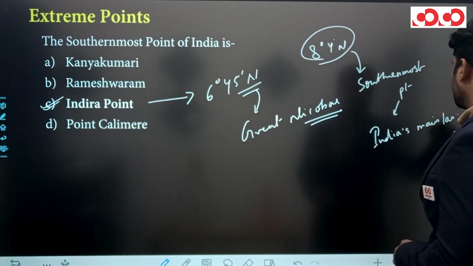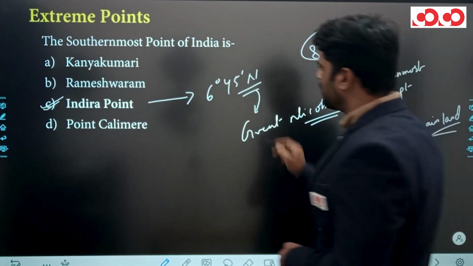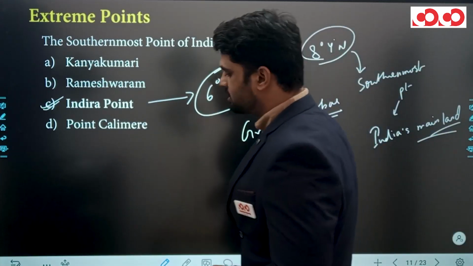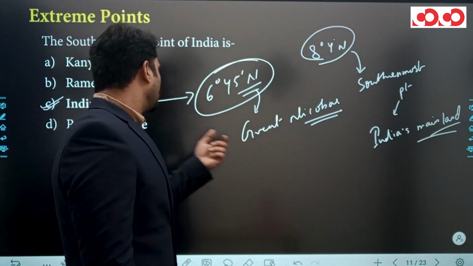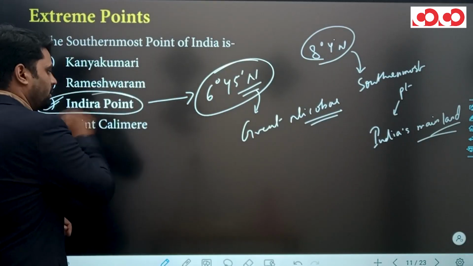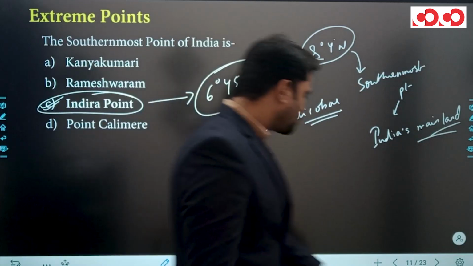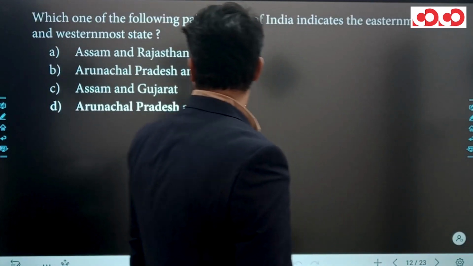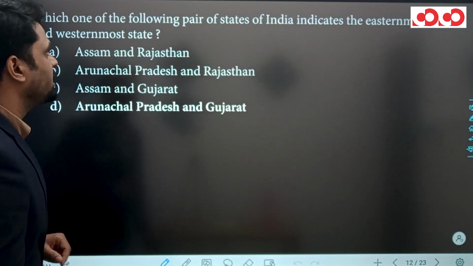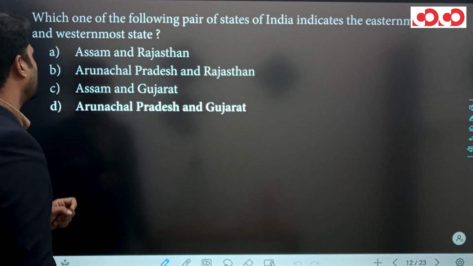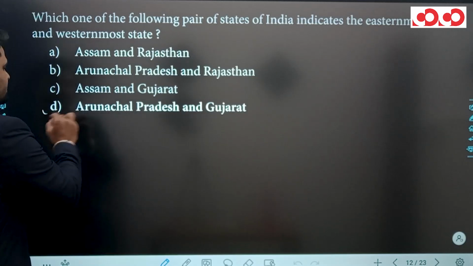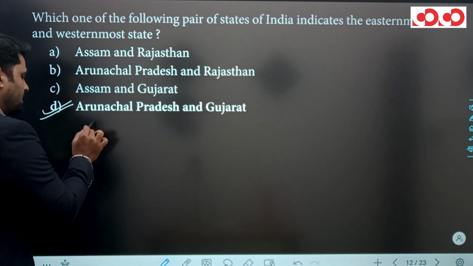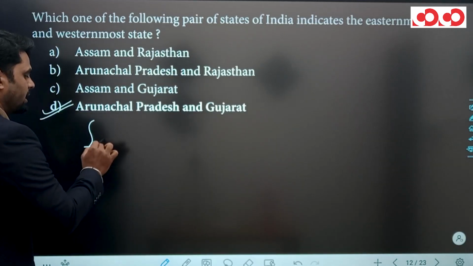Clear? But India's southernmost point is situated at 6 degree 45 minute north latitude at Great Nicobar at Indira Point. Clear? Next question is, which of the following pair of states of India indicates the easternmost and westernmost states? Clear? And right answer is Arunachal Pradesh, because westernmost point of India is situated at Gujarat.